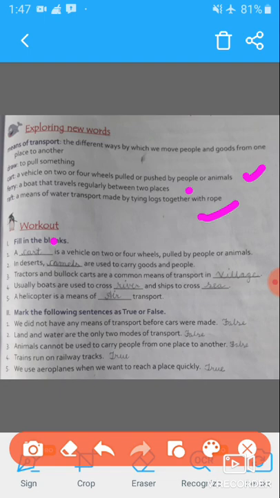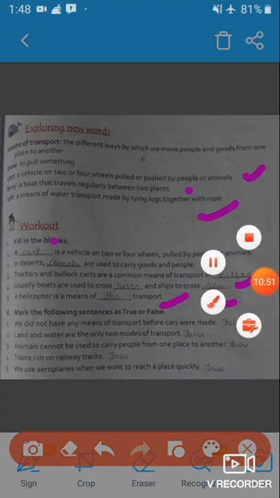Next is, in deserts, blank are used to carry goods and people. So in the second you can write camels. Third, tractors and bullock carts are a common means of transport in villages. Fourth, usually boats are used to cross rivers and ships to cross seas. Fifth, a helicopter is a means of air transport. So students, this was the fill in the blanks from this chapter.